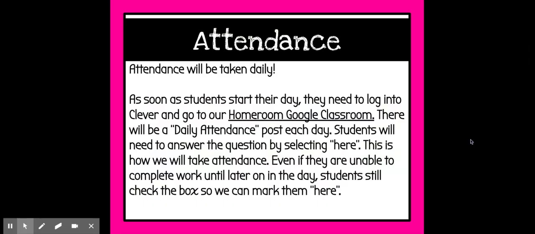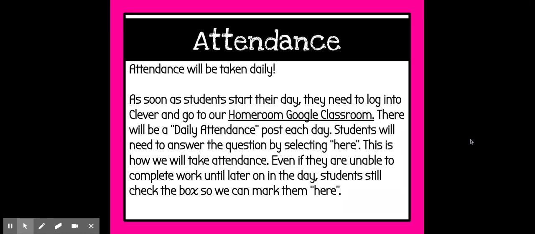Attendance is going to be taken daily, as I've already mentioned. We are required by the district to take attendance this quarter. So a student will be able to mark that they are here via the post in their homeroom Google Classroom. Even if they cannot start working right at 8:30, please, if they're able to, pop into the Google Classroom, mark that they're here. And even if a lot of their learning and work don't take place until the afternoon or evening, they just need to every day make sure that they mark here in the Google Classroom.